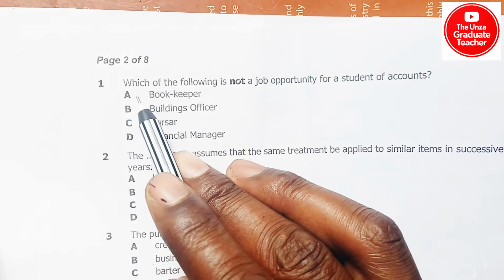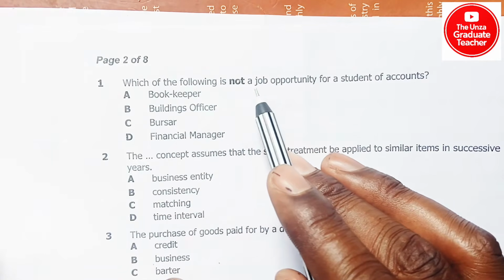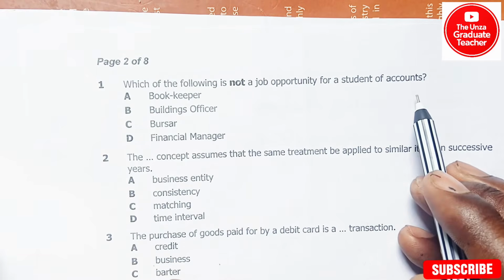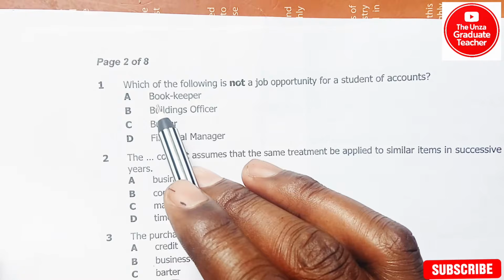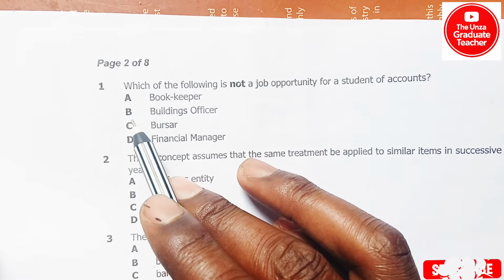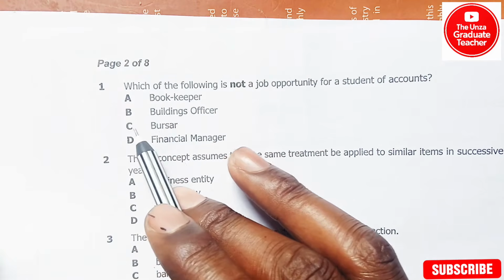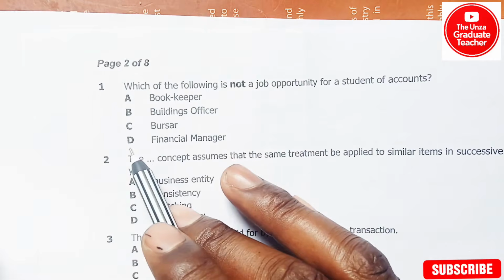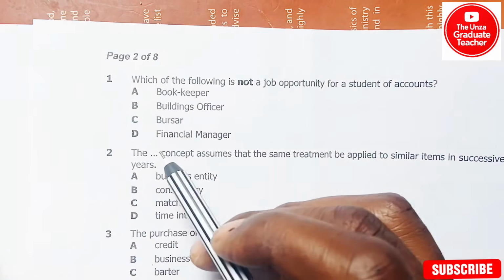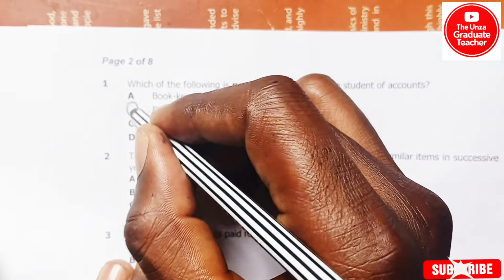It was saying, which of the following is not a job opportunity for a student of accounts? A. Bookkeeper. B. Buildings officer. C. Bursar. D. Financial manager. So here the answer is supposed to be building officer.